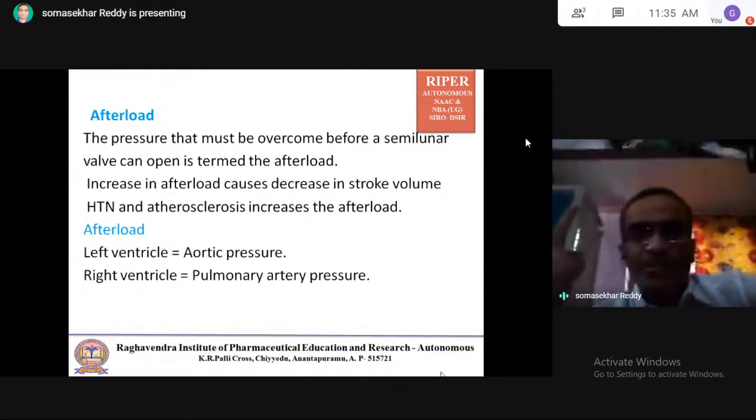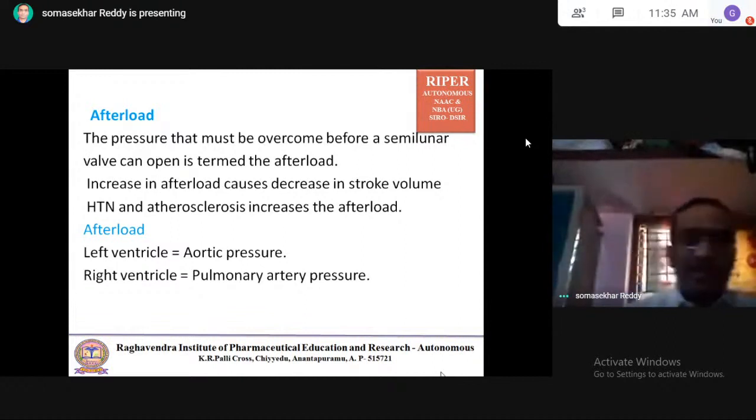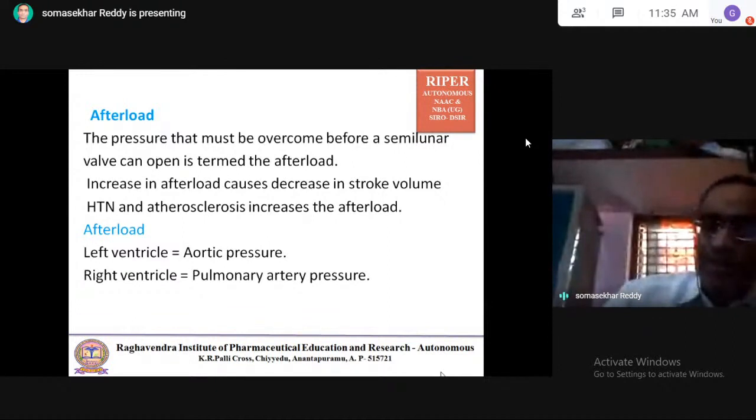There are two semilunar valves. One semilunar valve is present at the beginning of the pulmonary artery. One semilunar valve is present at the beginning of the aorta. So the left ventricle is related to the aortic pressure. The right ventricle is related to the pulmonary artery pressure.